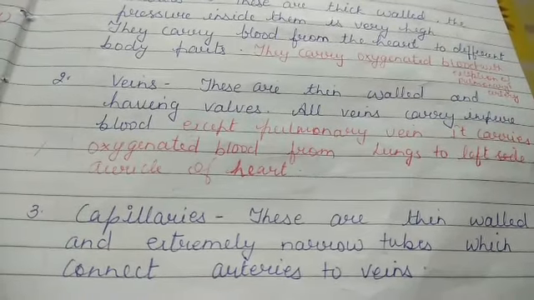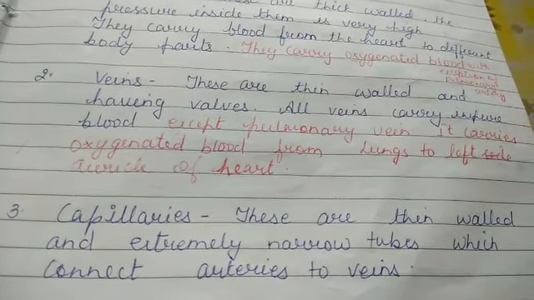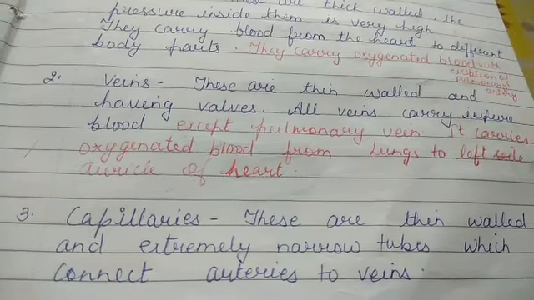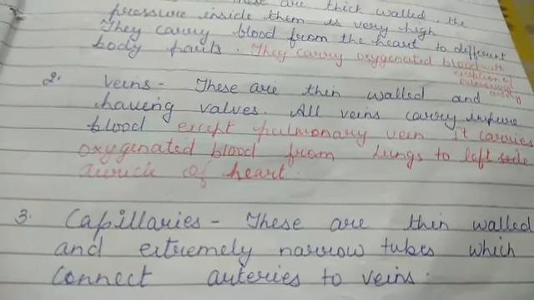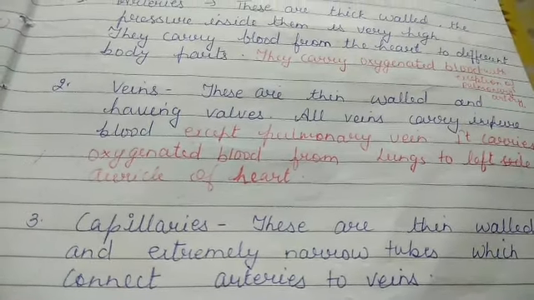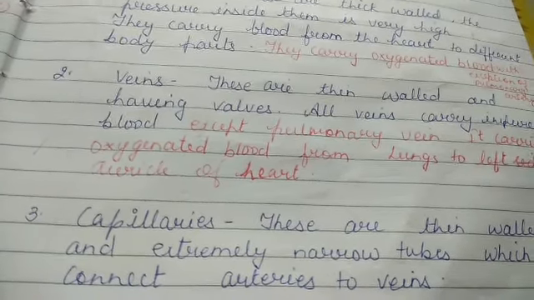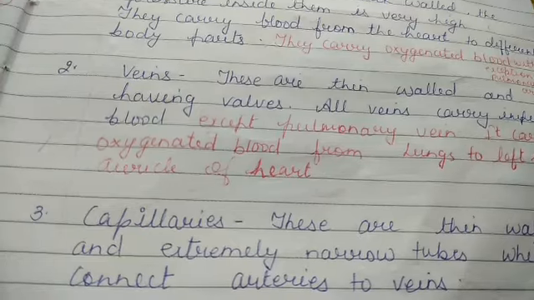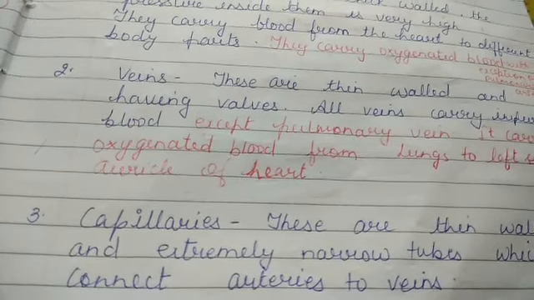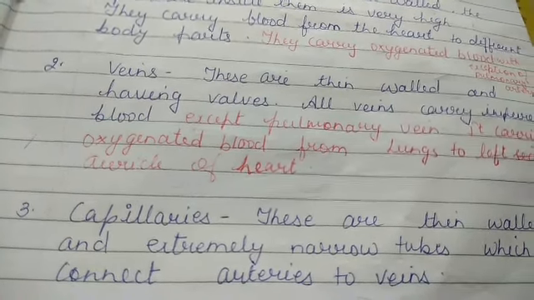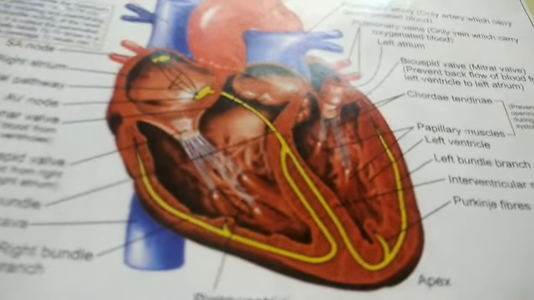Now, capillaries. These are thin-walled and extremely narrow tubes which connect arteries to veins. Actually, they act as a connection between the arteries and veins. In other words, we can also say that further branching of arteries are known as capillaries. These are also very thin-walled. Now, children, see this diagram.